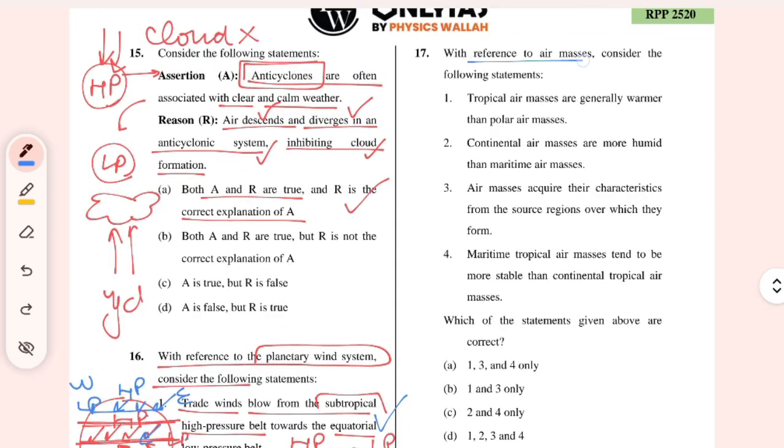With reference to air masses, consider the following statement. Tropical air masses are generally warmer than polar air masses.